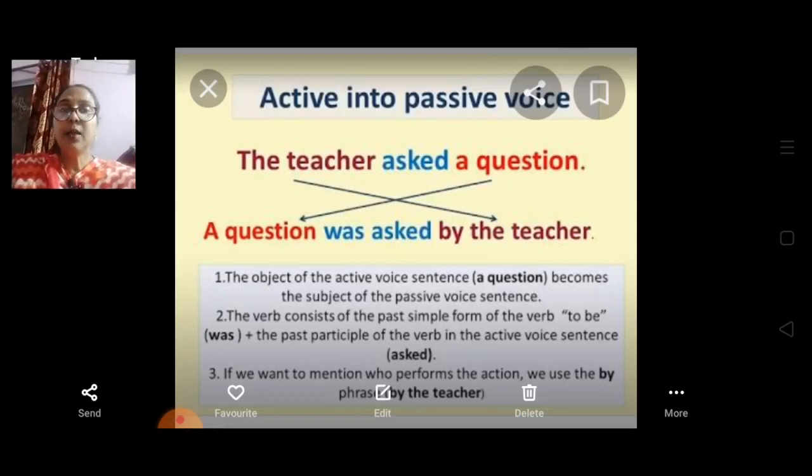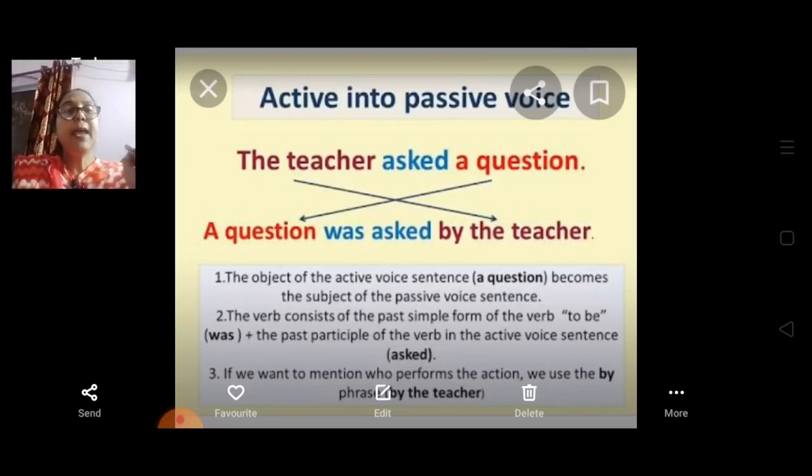Why are we writing "was asked"? Because the active voice sentence is in the simple past tense: the teacher asked a question. Now in the passive voice we change it to: a question was asked by the teacher. Always keep this in mind.